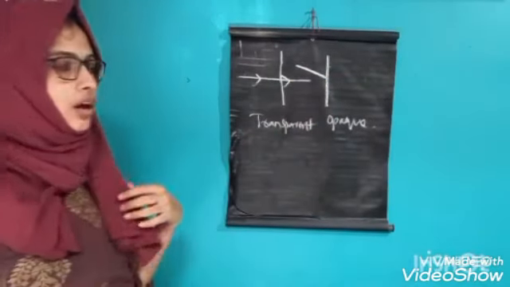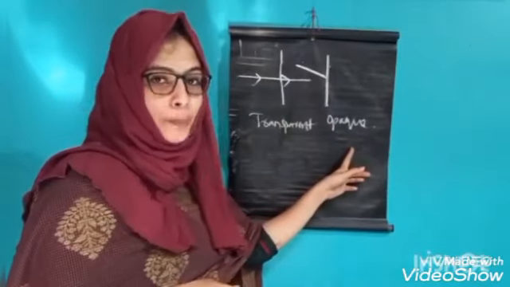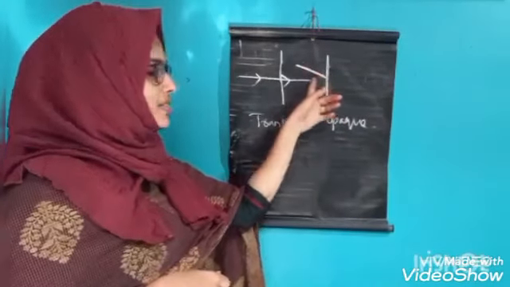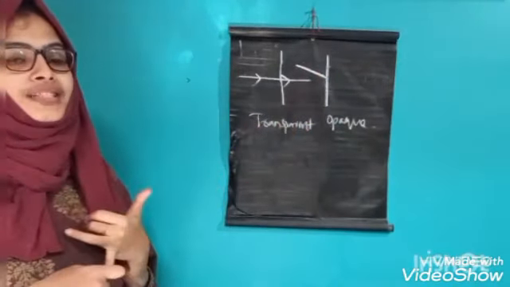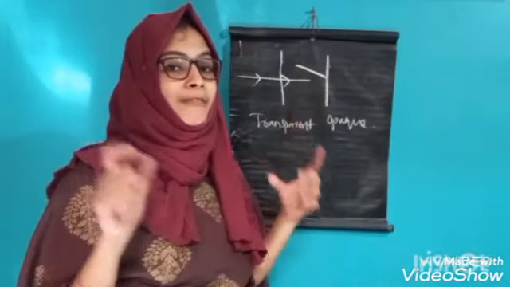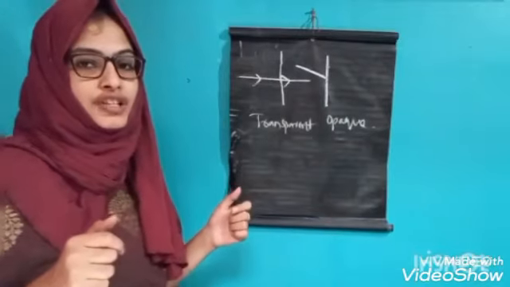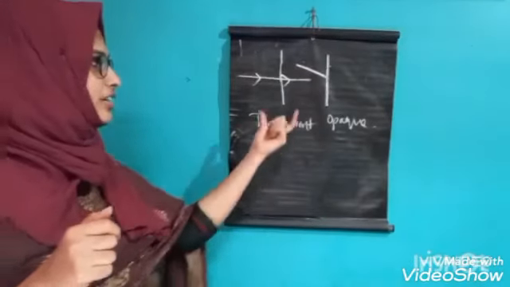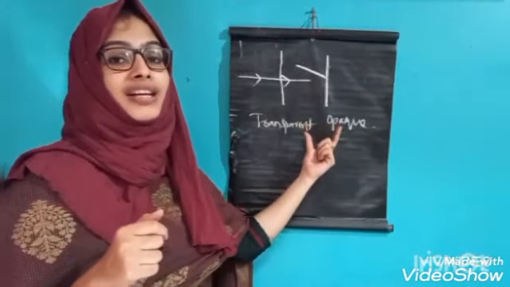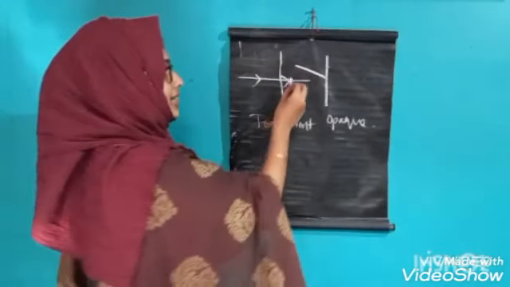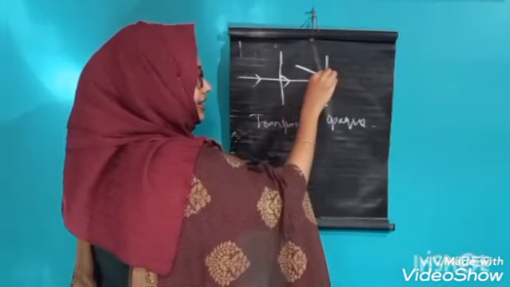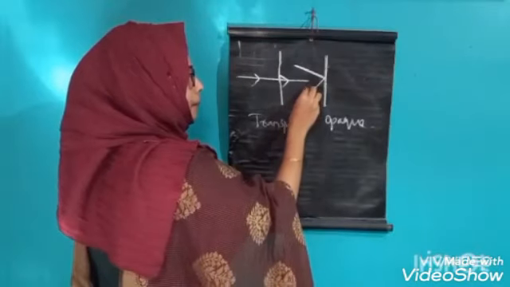Why? Because this is an opaque object. Then what happens to this light? I hope you studied the term reflection in the 8th standard. What do you mean by reflection? Here it occurs the reflection of light. That is, the light ray falls and it reflects back.